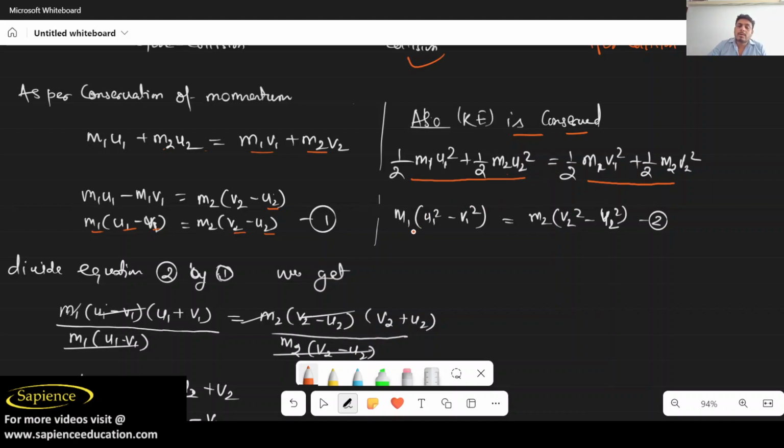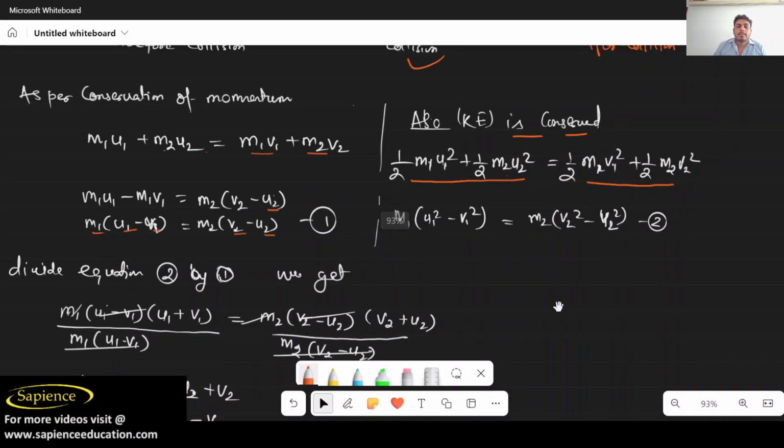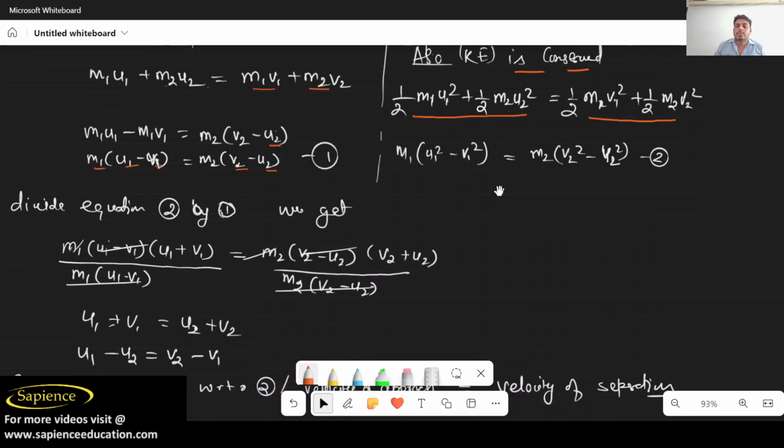Now I will talk about it. When I cut this, we get m1(u1² − b1²) = m2(b2² − u2²). Finally we need to put the value.